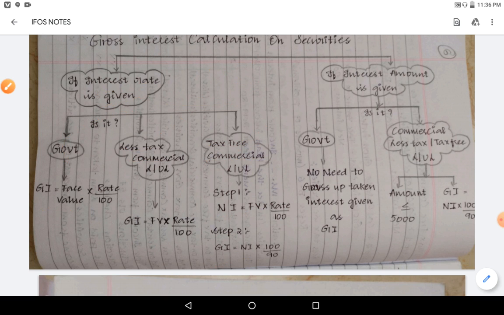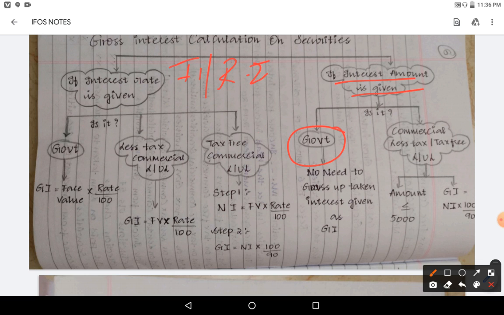Next, if the interest amount is given, then you check. Suppose they say interest received rupees 5,000 from some government loan. Is it government?